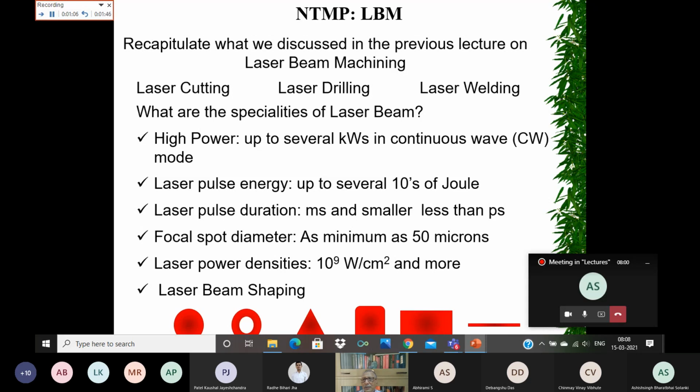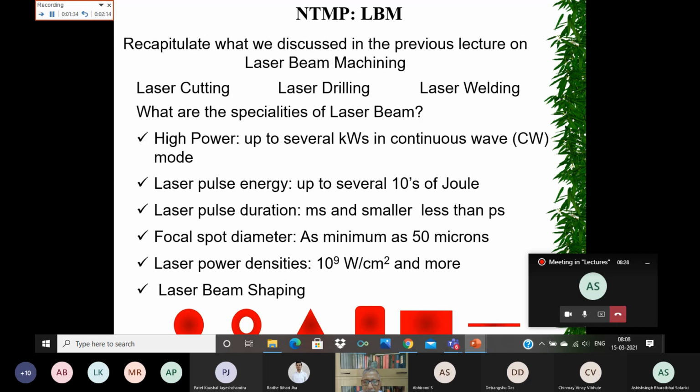So you can get 10 to the power minus 12 to 10 to the power minus 13 second pulse duration. That is the shortest pulse duration available for commercial lasers. And these are being used for material processing applications, especially the short pulse lasers, which are useful for micro machining.